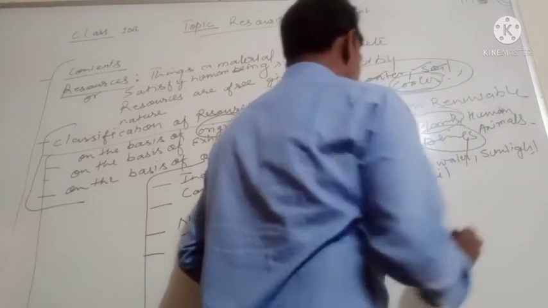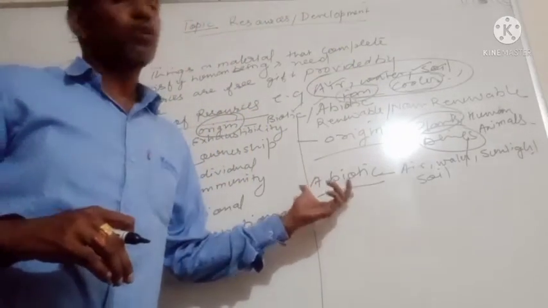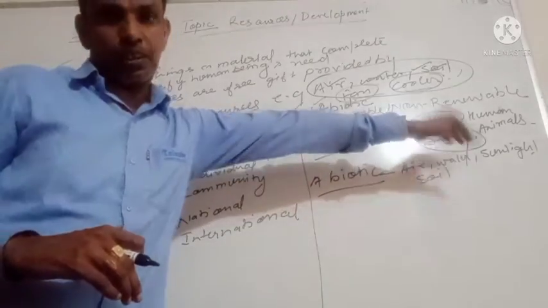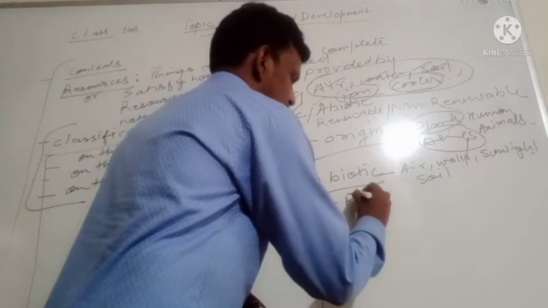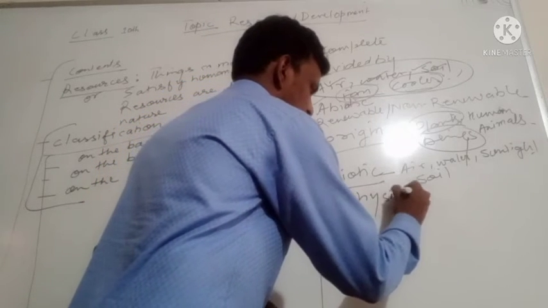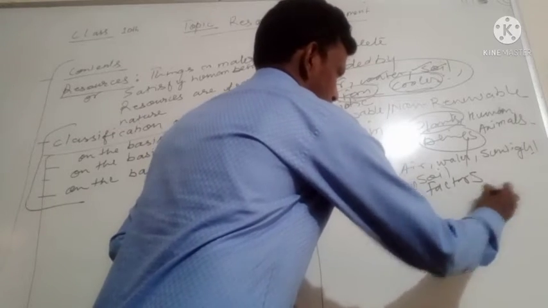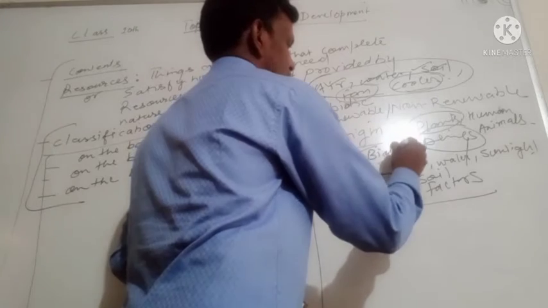These do not have life, but they are essential for the survival of living organisms. This is an example of physical factors, and this is an example of biological factors.